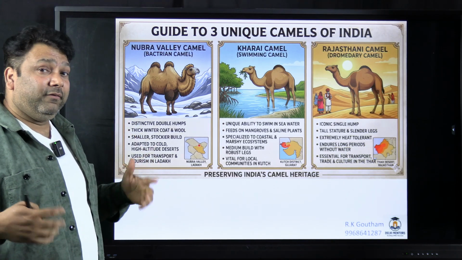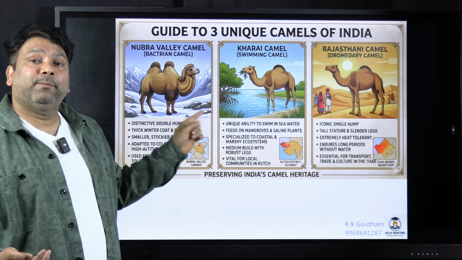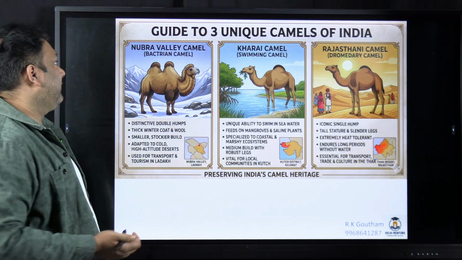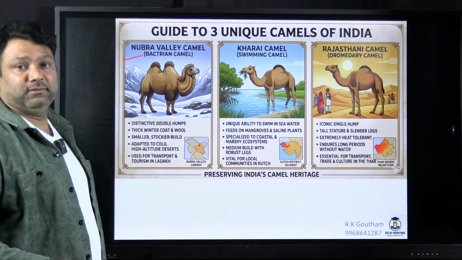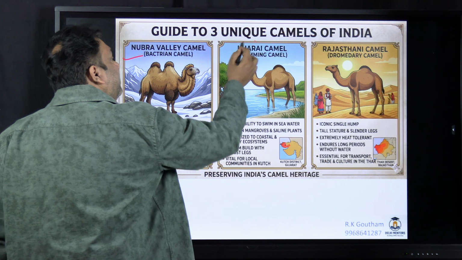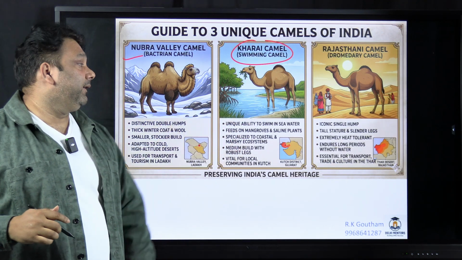So next, since we have done camels, we will do the various types of camels present in India. One is the Nubra valley camel, also called the Bactrian camel. One is the Kharai camel. This camel is also very unique, and this has been once asked in UPSC.